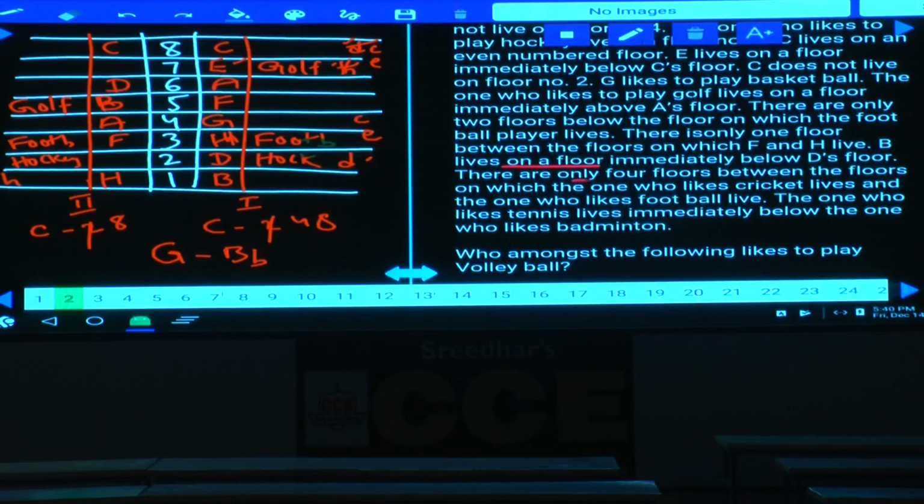There are only 4 floors between the floors on which cricket and the one football live. Football is here, 1, 2, 3, 4, hence the one who plays cricket must be on the 8th floor, isn't it? The one who likes tennis lives immediately below the one who likes badminton. Tennis is immediately below the one who likes badminton. Then what are the possibilities here?